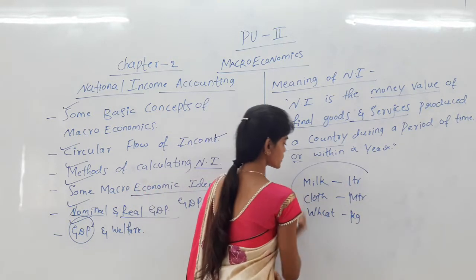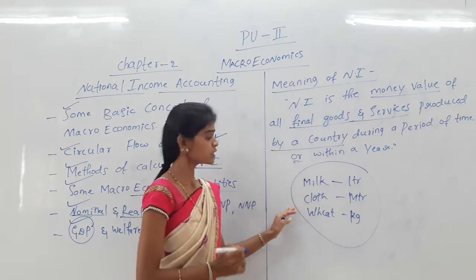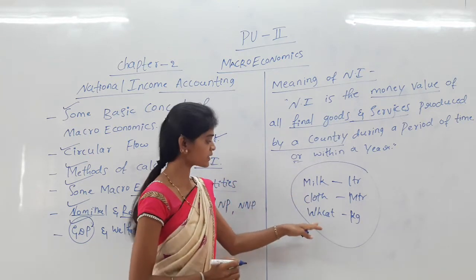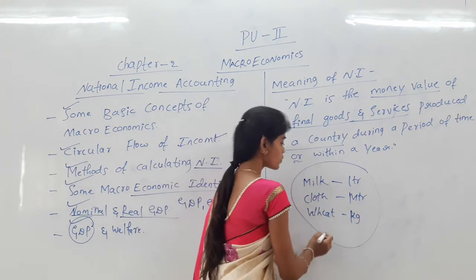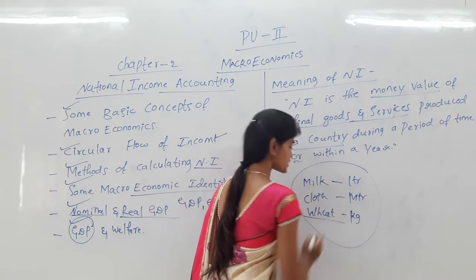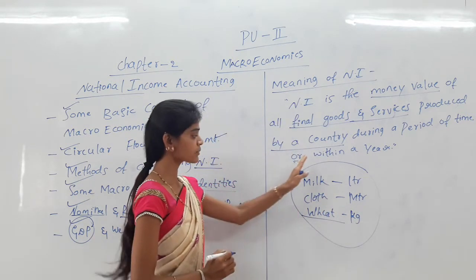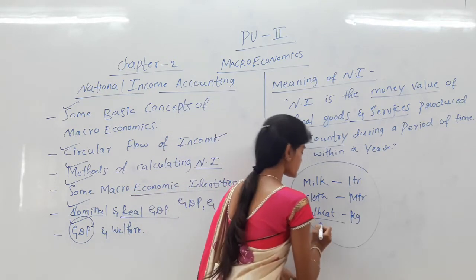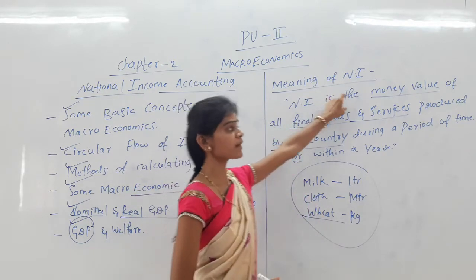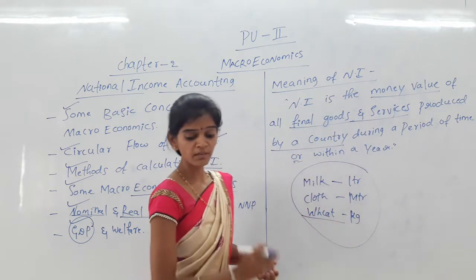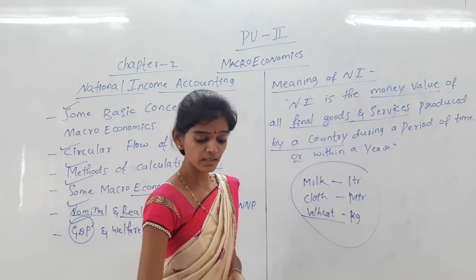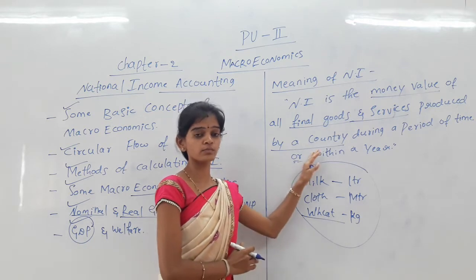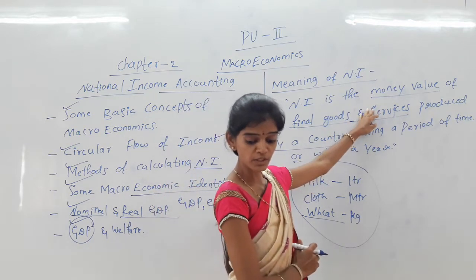So these are the total production: milk, cloth, wheat, and so on. When we total the production amount, we call it money value. So money value means the total production value.